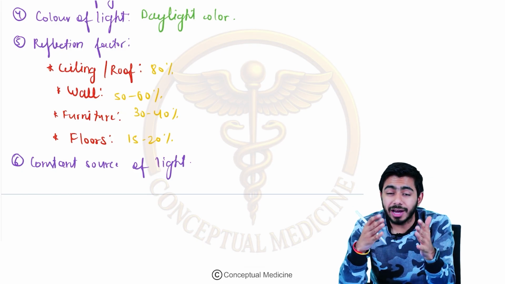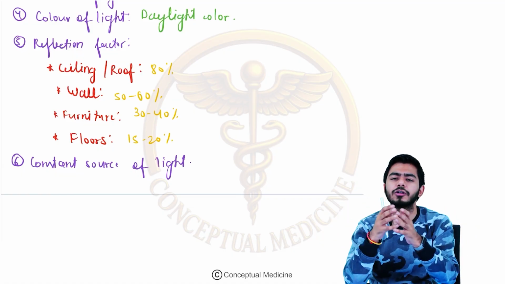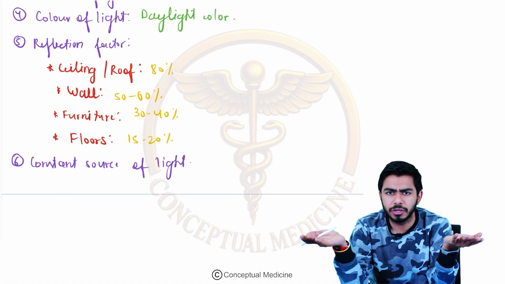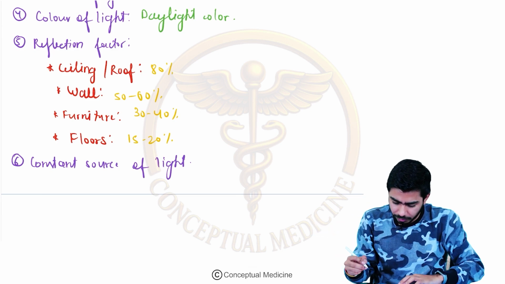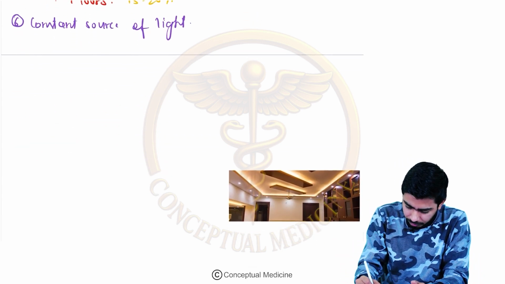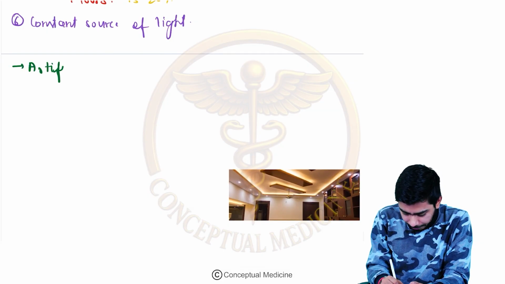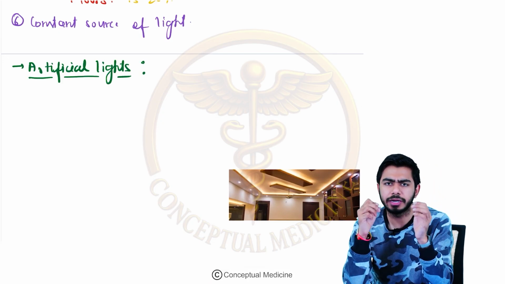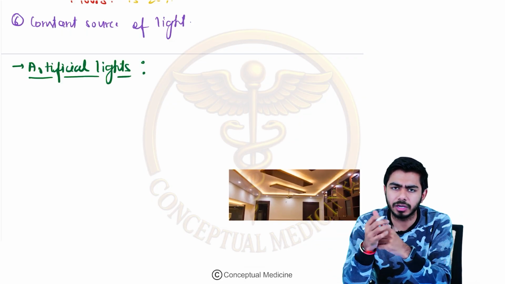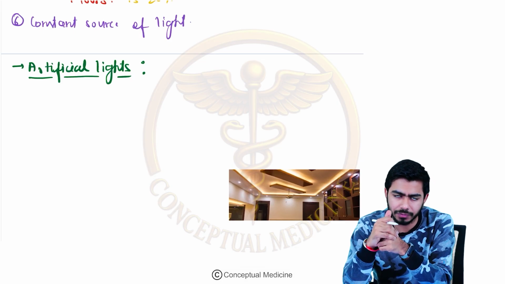Now there is a concept for artificial lighting also. In artificial lighting we talk about direct light and indirect light. Obviously at night time we use artificial light only. Natural light we get from the sun in the daytime only, right? So artificial lights we generally use at night, because in the daytime we have sunlight, but at night we do not have that. So we use artificial lights for that.